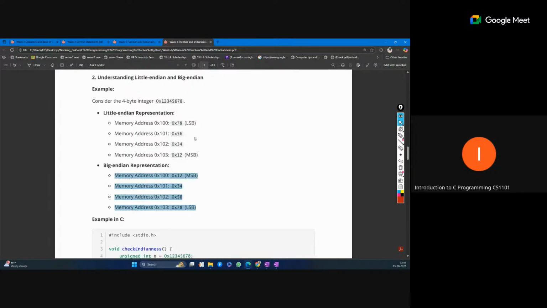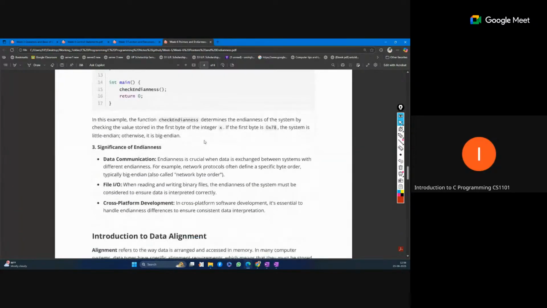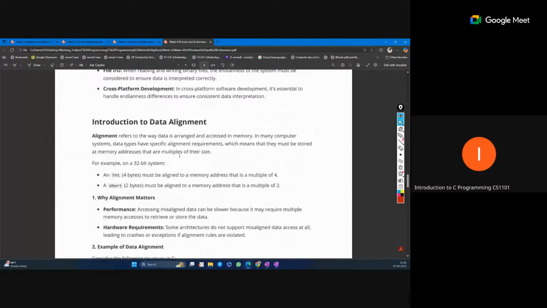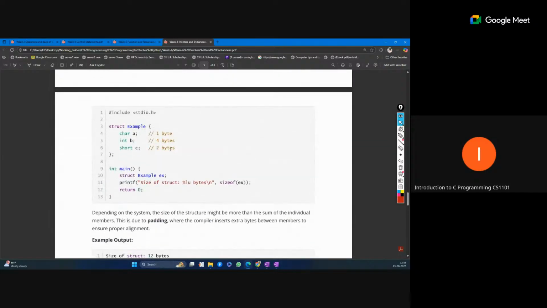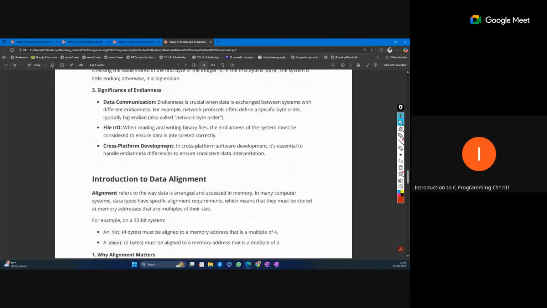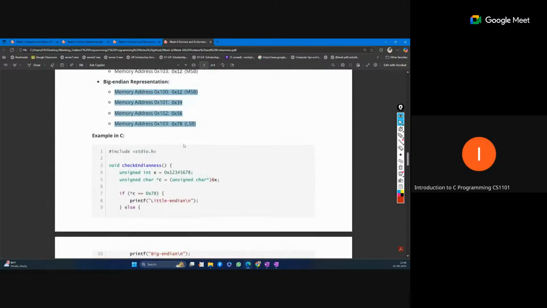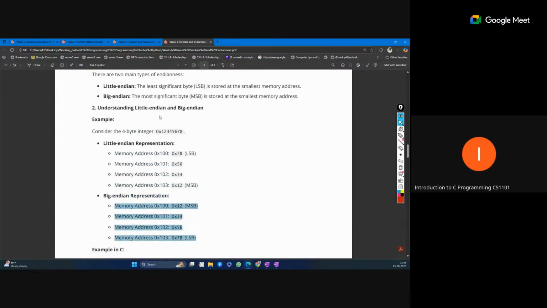And this is the only thing. Data alignment is not much important. I am not adding this because it will create confusion. Data alignment is not important. So these are the things till week 6. I have mentioned week 6.